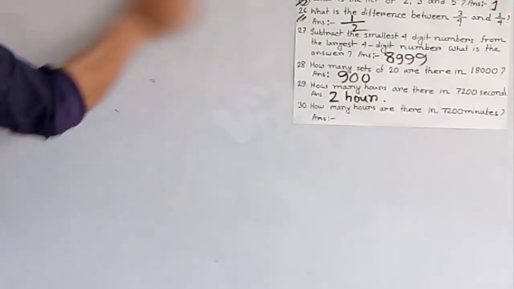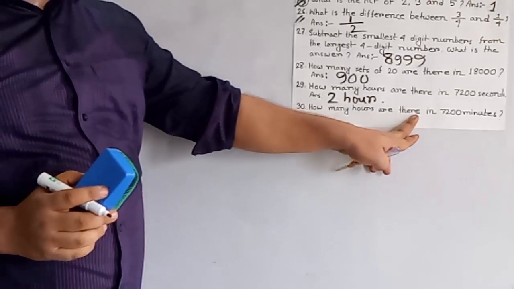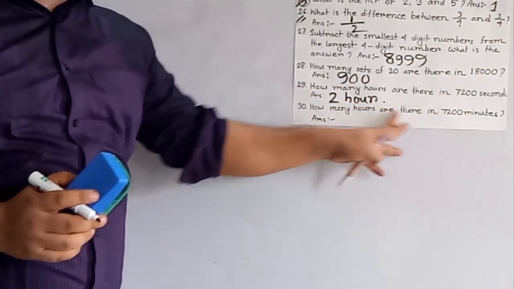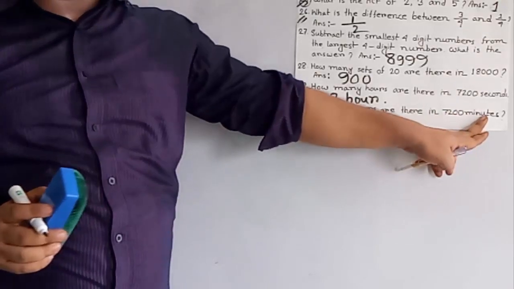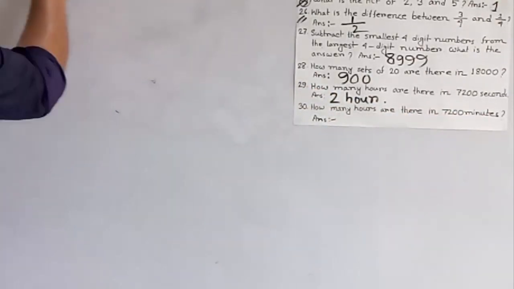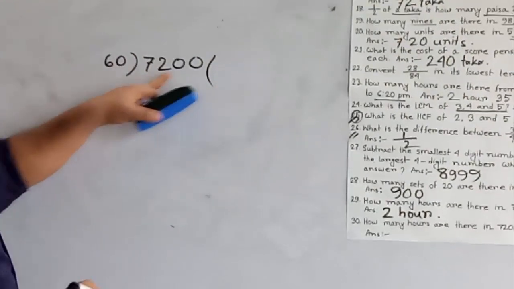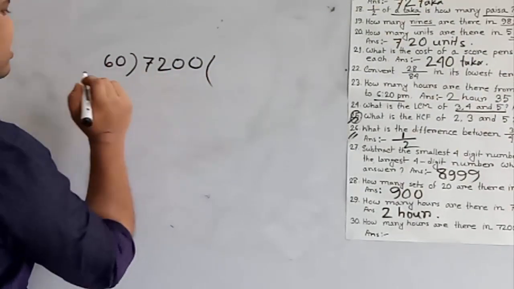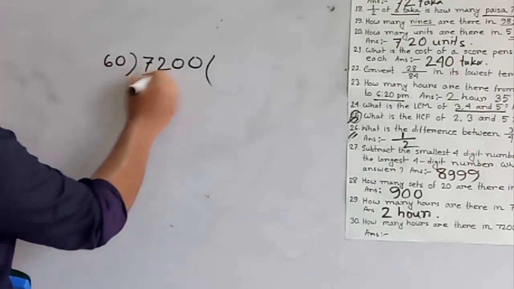Okay. How many hours are there in 7,200 minutes? So here is also an easy math. That is how many hours are there in minutes. We know that 60 minutes make 1 hour. So we divide the 7,200 minutes by 60 and we get the answer. That is 7,200 divided by 60. At first we take 2 digits, 72.